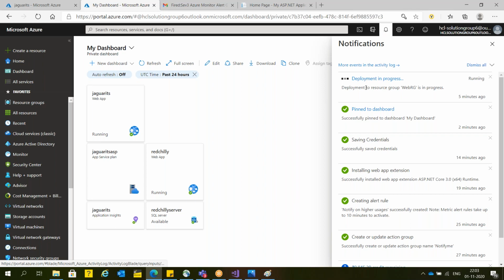Now see here, deployment is underway. It may take some more time. Everything is good. The only bad part is that sometimes the deployment fails for some unknown reason. If it is going to fail, then it's a very frustrating task. Otherwise it's very simple. Suppose I'm spending 10 to 15 minutes, and after that it fails, it's very bad.